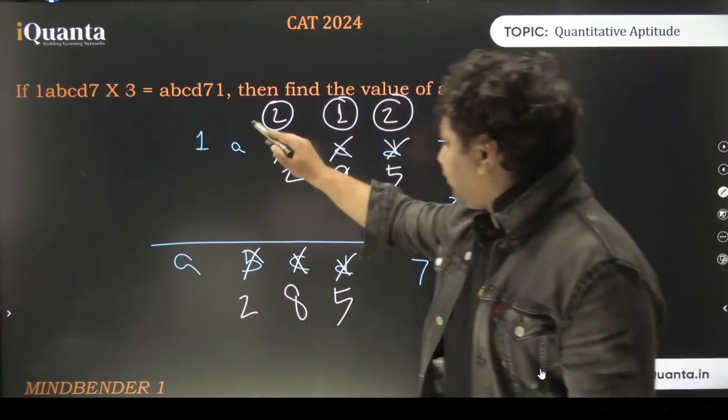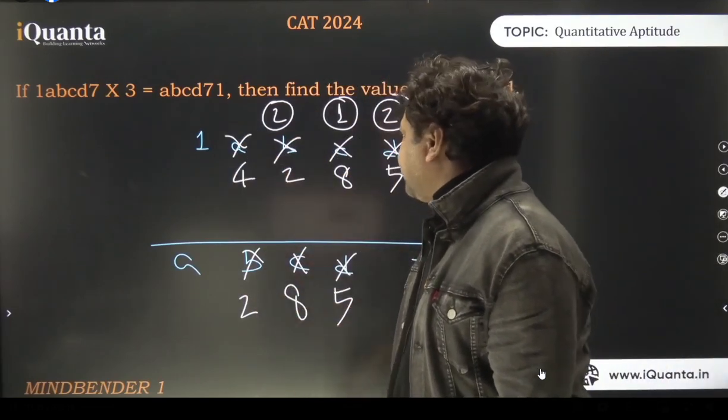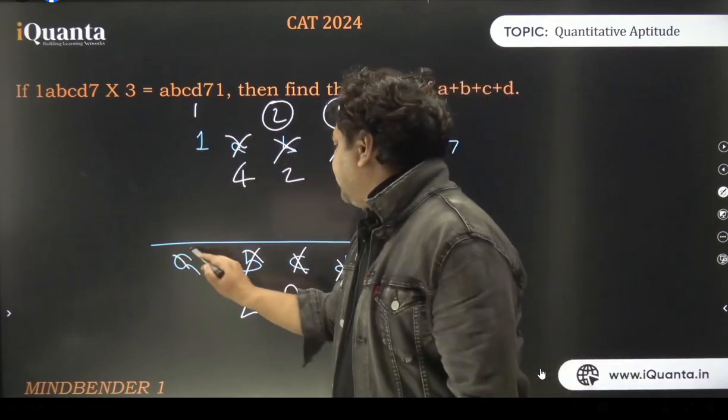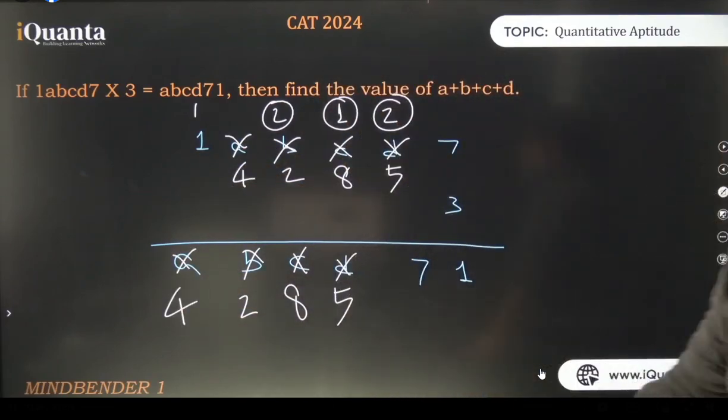All right. 3 into what ends at 2? 3 into 4 ends at 2. 3 4s are 12. 1 is carry forward. 3 1 is 3 plus 1 is 4. And it is sorted. Okay. It's clear to all of you.